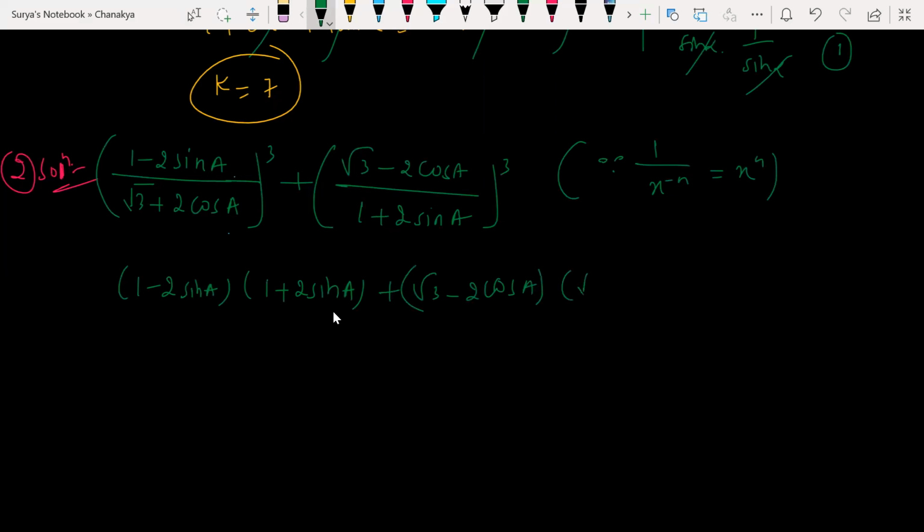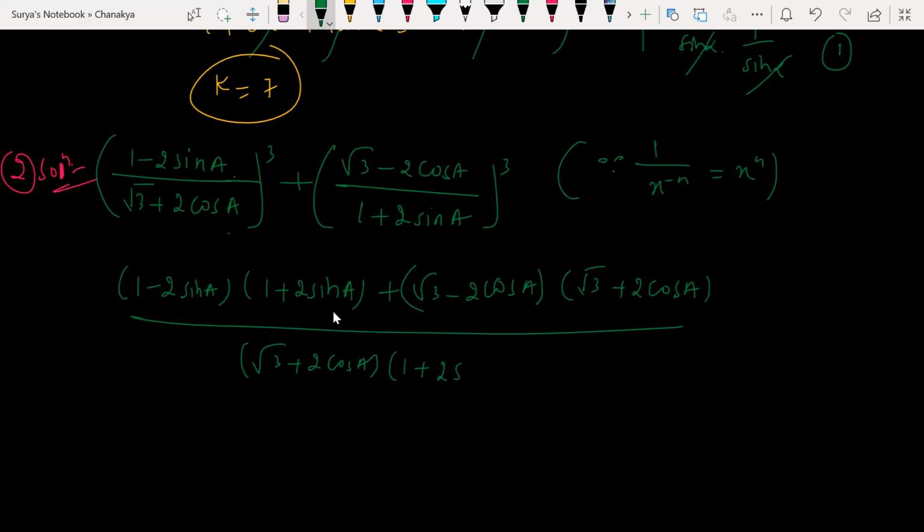What powers do I need to put? 2 plus 2 cos A. Divided by, can I write like this? What are we left with again? The power. Look at the power here. In the numerator, can I write whole cube here?